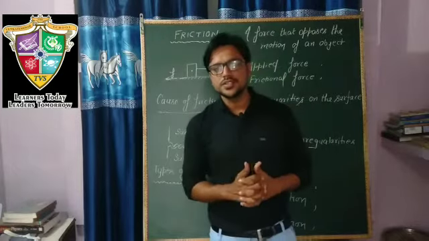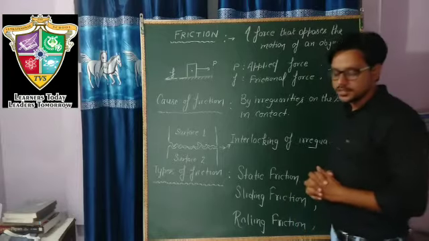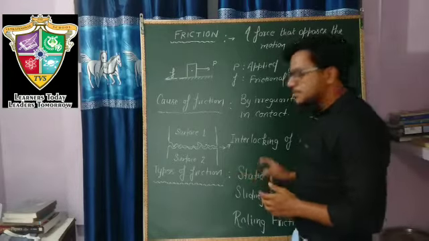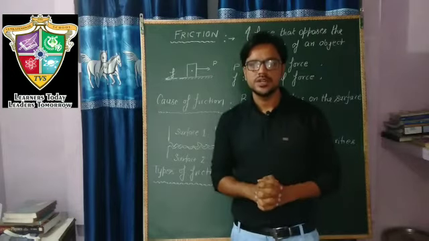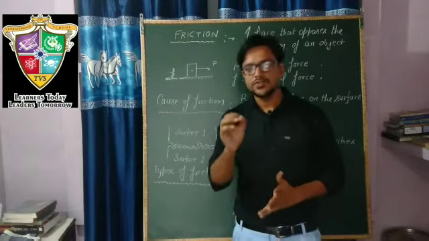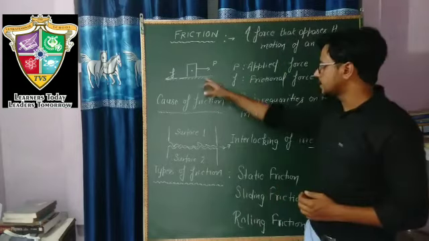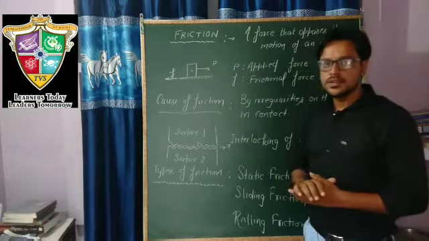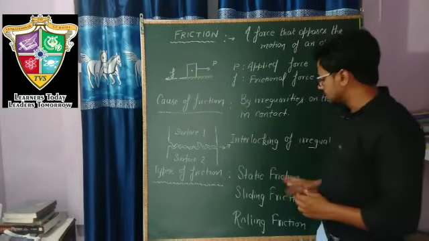Now frictional force is of three types: static friction, sliding friction, and rolling friction. Students, static means rest. When two objects are in touch with each other and they are not moving, then the frictional force acting between them is known as static friction. Like when this block is placed on it, in this case the frictional force is known as static friction.